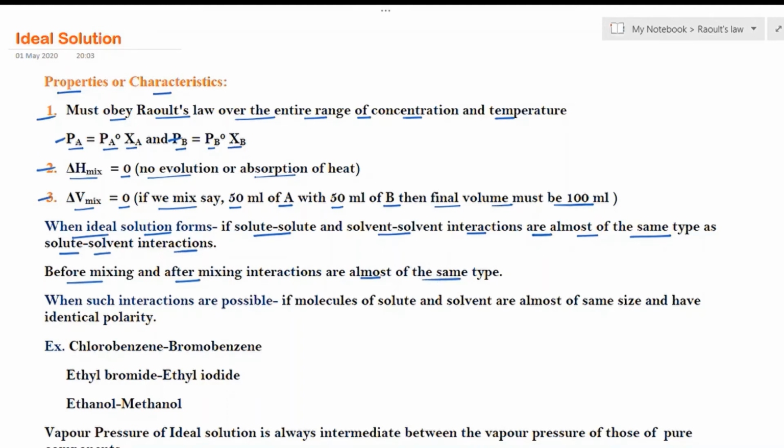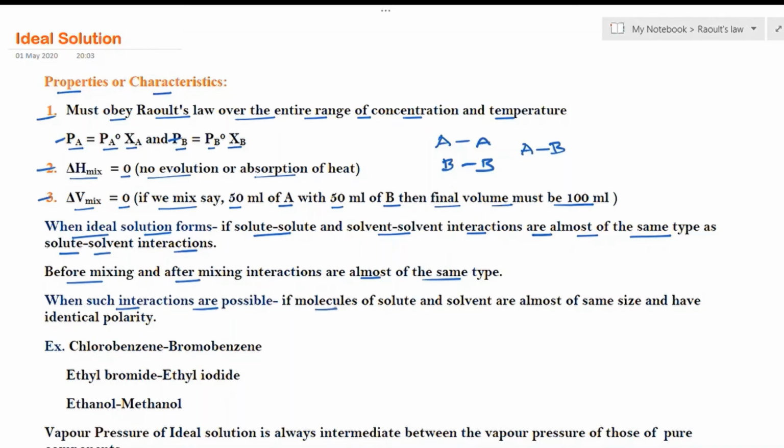That means here AA interactions and BB interactions and AB interaction must be the same. Here solvent AA, solute BB, these two interactions must be the same as the AB interaction, that is in a solution. So this interaction must be the same.